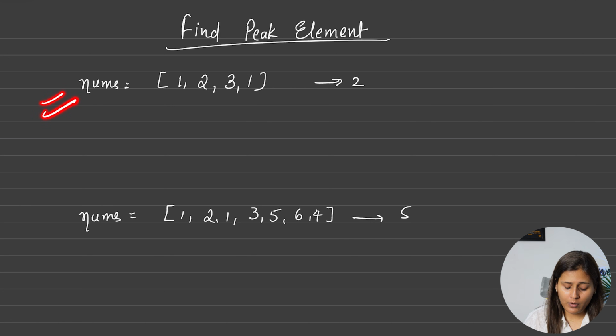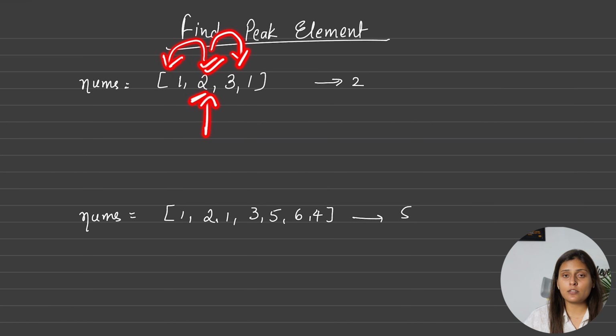Suppose for example number 1, the peak element is 3 because it is greater than the left also and is greater than the right also. Definitely if we have to do this using one for loop, then we can start running our for loop from 0 index, correct? No, from first index, and we will check if it is greater than i minus 1 and i plus 1, then we can say yes, this is a peak element.